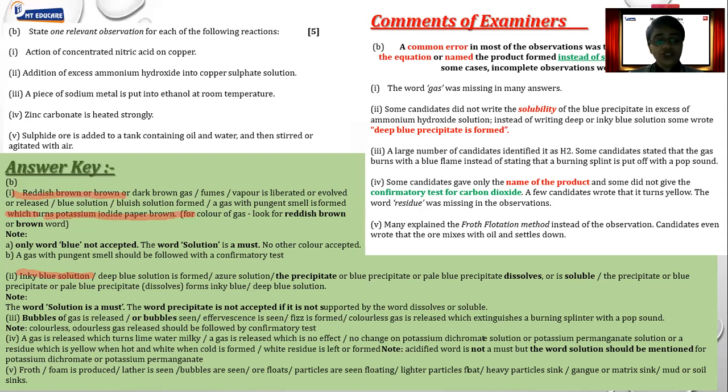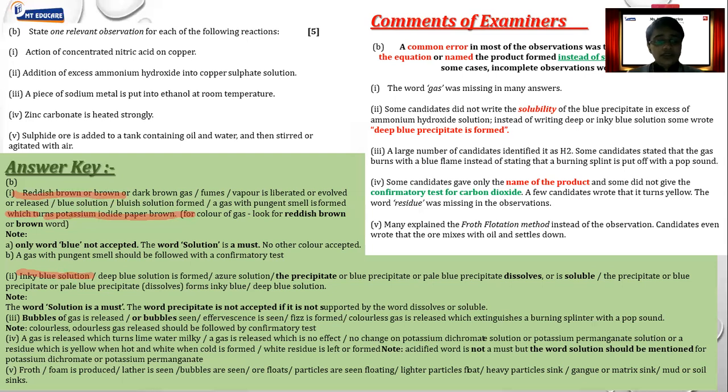So we have to mention the other test, that is either about potassium permanganate or about potassium dichromate. That is very important. So we have to mention over here that a colorless gas is evolved which turns lime water milky and shows no effect on acidified potassium permanganate solution. Here also mention the correct term, acidified potassium permanganate solution.